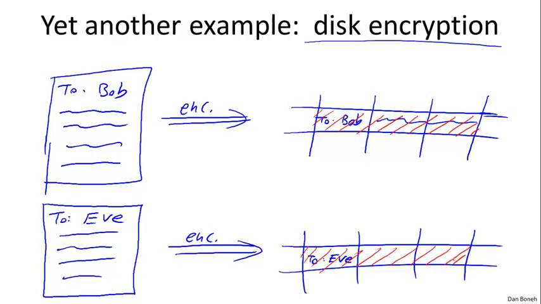Now, an attacker taking a snapshot of the disk before the edit, and then looking again at the disk after the edit, will see that the only thing that changed is this little segment here that's now different. Everything else looks exactly the same. So the attacker, even though he doesn't know what actually happened to the file, what's in the file, or what changed, knows exactly the location where the edit took place.